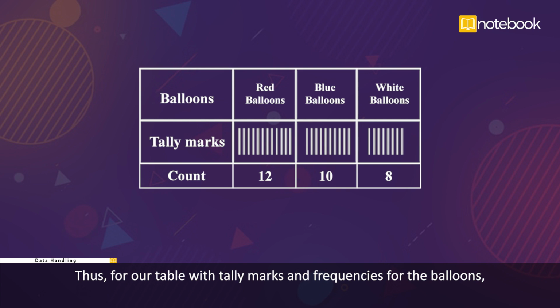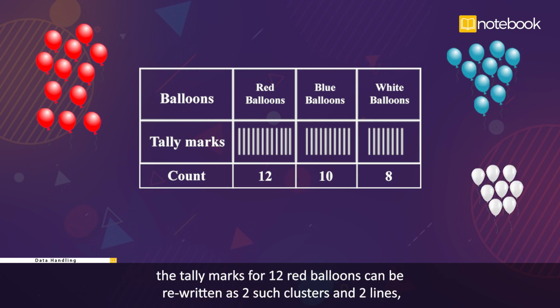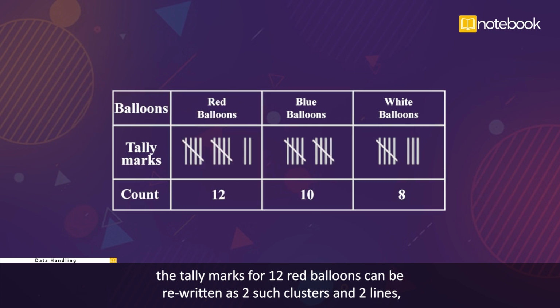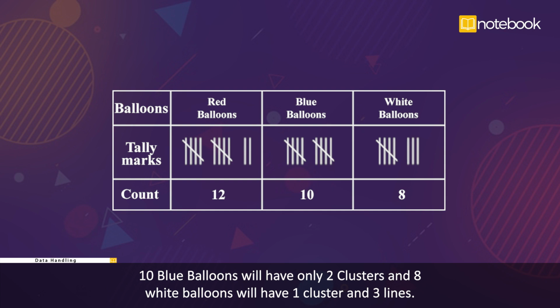Thus, for our table with tally marks and frequencies for the balloons, the tally marks for 12 red balloons can be rewritten as 2 such clusters and 2 lines. 10 blue balloons will have only 2 clusters, and 8 white balloons will have 1 cluster and 3 lines.